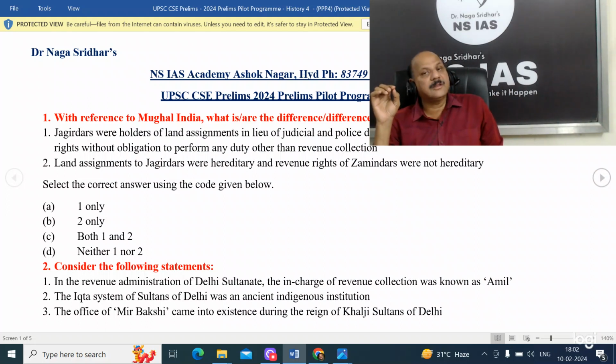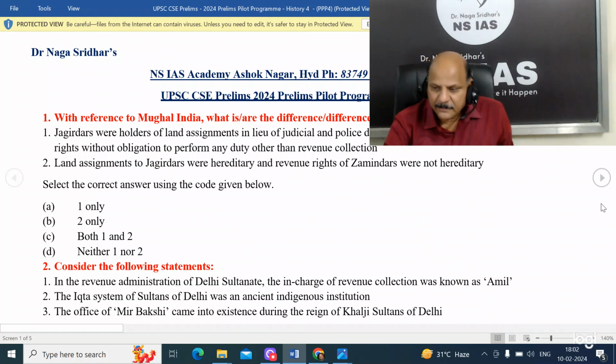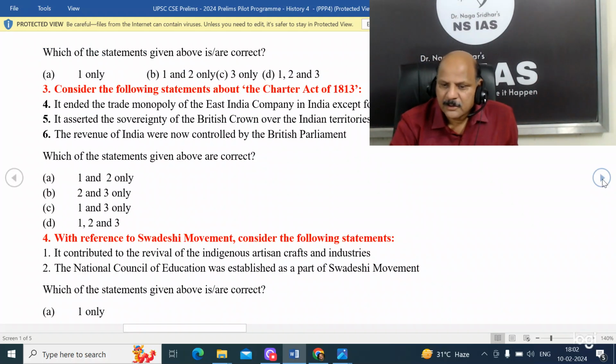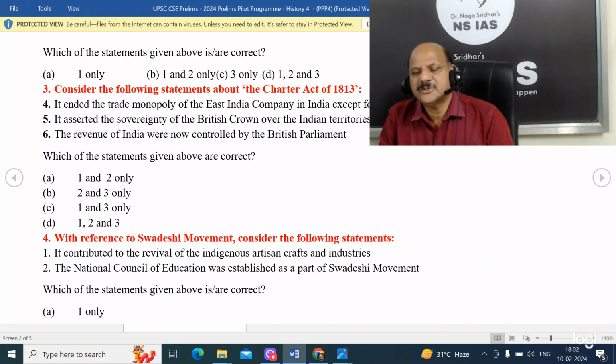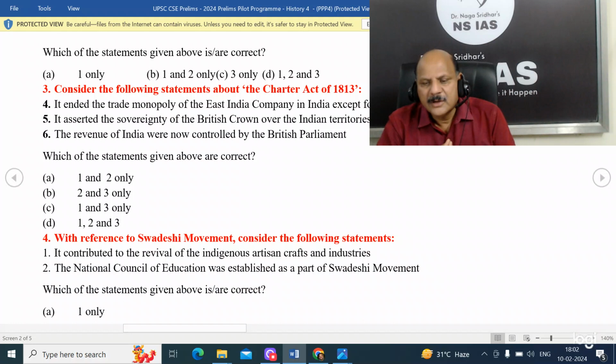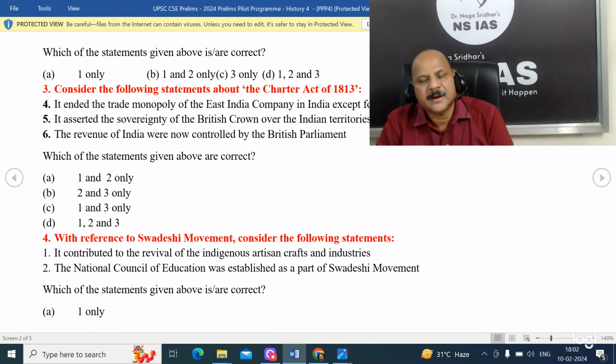Then the third question: consider the following statements about the Charter Act of 1813. It ended the monopoly of the East India Company in India except for trade in tea and trade with China. Very much correct. It asserted the sovereignty of the British Crown over the Indian territories held by the company. Not correct. And the revenue of India was now controlled by the British Parliament. Yes, there was a supervision.